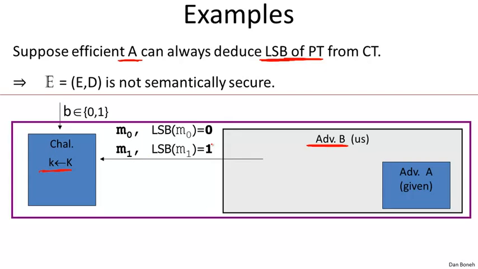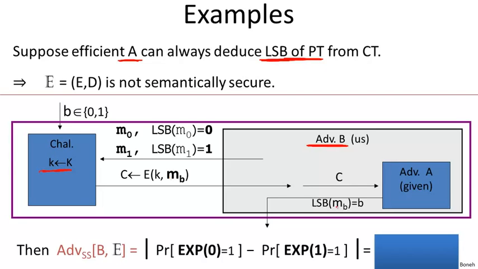Now, what is the challenger going to do? The challenger is going to give us the encryption of either M0 or M1, depending on whether we're in experiment 0 or in experiment 1. And then we just forward this ciphertext to the adversary A. Now, what's the property of adversary A? Given the ciphertext, adversary A can tell us what the least significant bit of the plaintext is. In other words, the adversary is going to output the least significant bit of M0 or M1. But lo and behold, that's basically the bit b. And then we're just going to output that as our guess. So let's call this thing b prime.